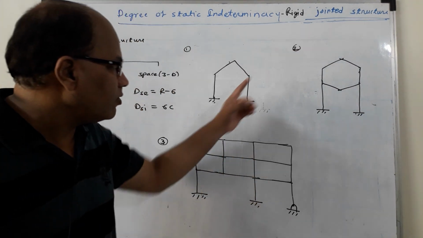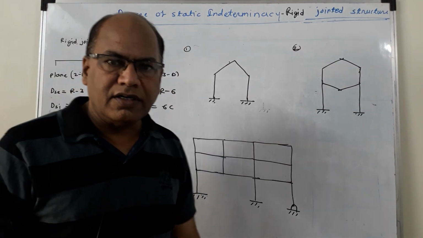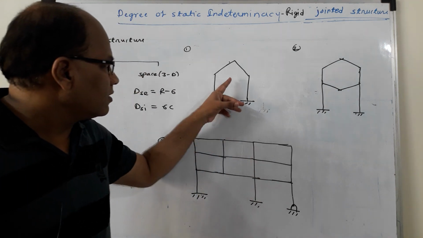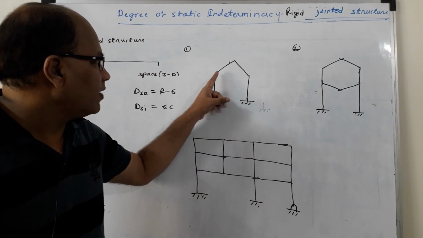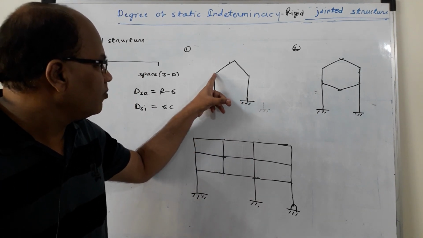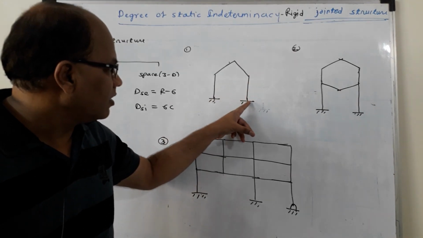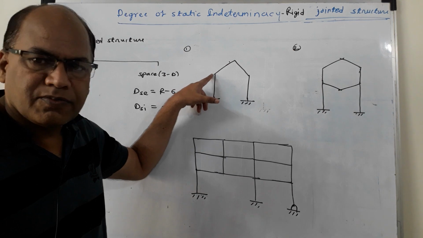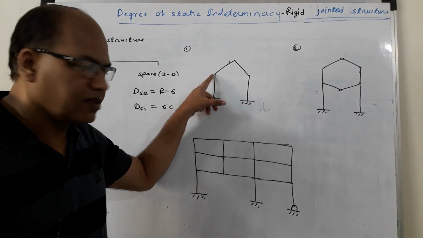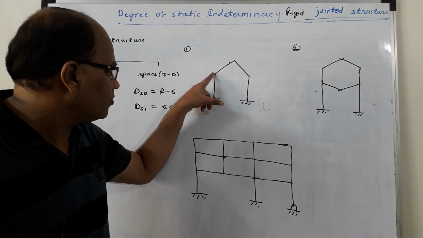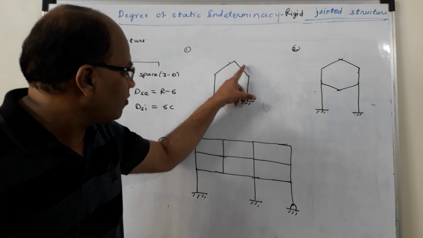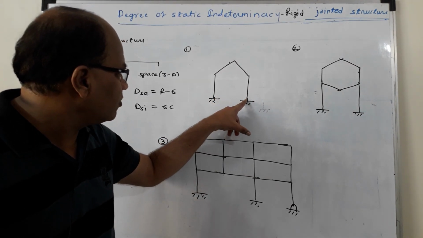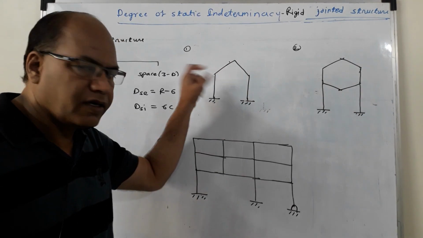For example, I have shown a number of rigid jointed structures over here. Let us consider this first. If I start from this point and move along this path, the path gets broken over here. I cannot return to this position without retracing the path. If I want to return to this position, I can follow this route, but again I will have to retrace the path.